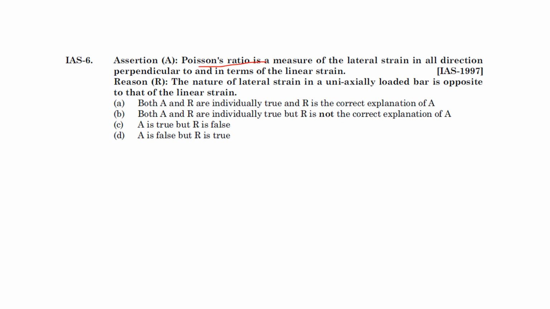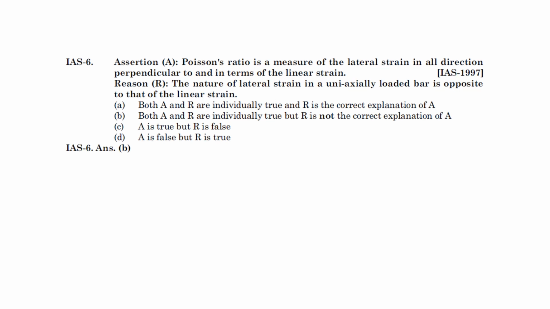Next, Poisson's ratio is measure of lateral strain in the direction perpendicular to and in terms of linear strain. Okay. The nature of lateral strain in a uniaxial load bar is opposite to the linear strain. इसमें दोनों ही करेक्ट है. ओके, ये दिस इज एब्सोल्युटली करेक्ट.